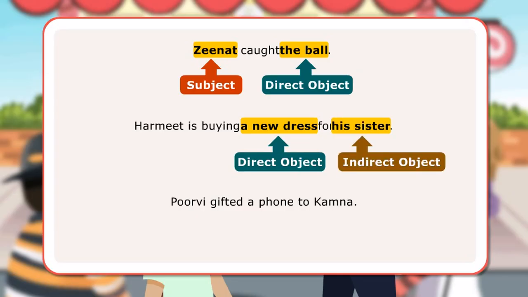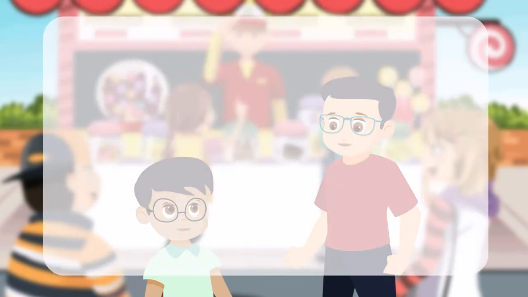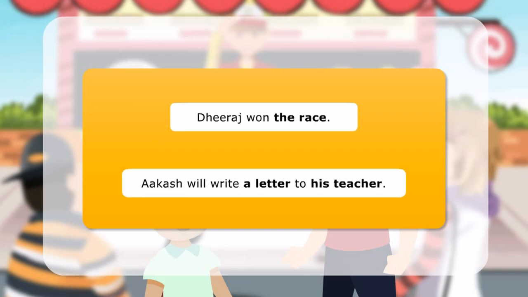In the next sentence, a new dress is the direct object of the verb and his sister is the indirect object as it answers the question for whom. In the third sentence, a phone is the direct object as it answers the question what and Kamna is the indirect object as it answers the question for whom. Here are few more examples of direct and indirect objects. Dheeraj won the race. Akash will write a letter to his teacher.